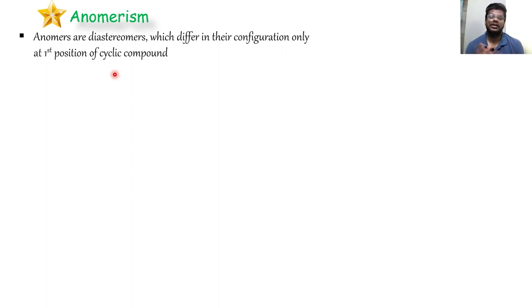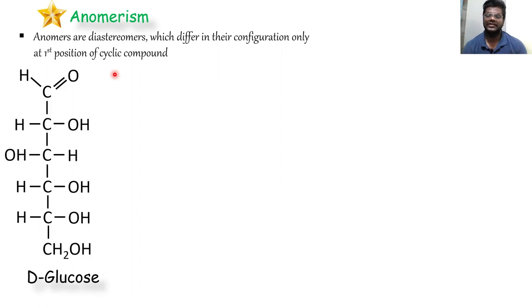Let's see in short how cyclization of the linear compounds occurs. Suppose we have this D-glucose. Now we all know from our lower classes that oxygen is more electronegative, so it will try to pull the electron density towards itself, due to which carbon gets a partial positive charge and oxygen gets a partial negative charge. Now here in this OH the charges develop. Hydrogen will have positive and oxygen obviously will have negative charge, because here also the electronegativity concept applies.